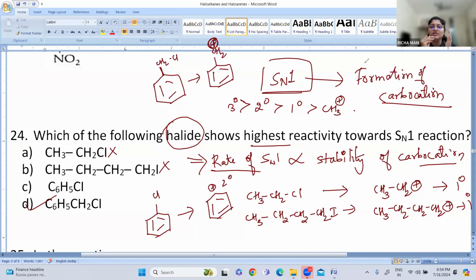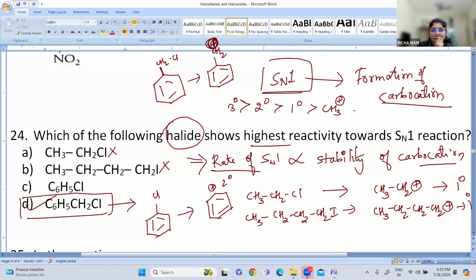In first and second, there are primary carbocations formed, and in C and D, secondary carbocations. But the D option, the benzylic carbocation, is the most stable, because it can be easily resonance stabilized. So option number D is the correct answer.